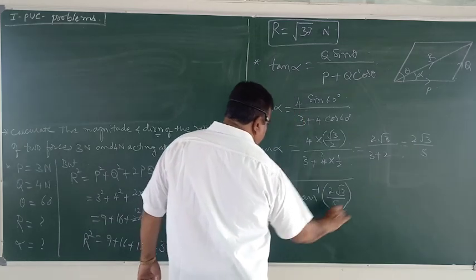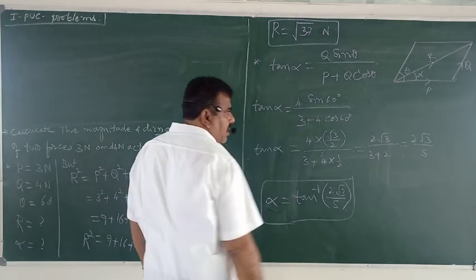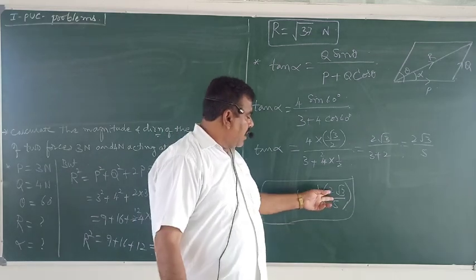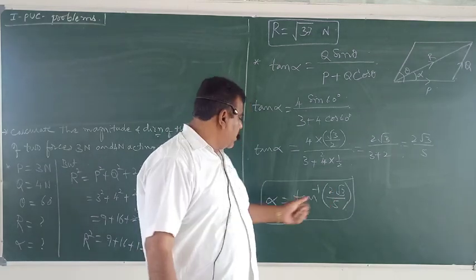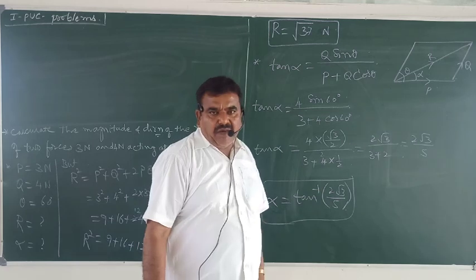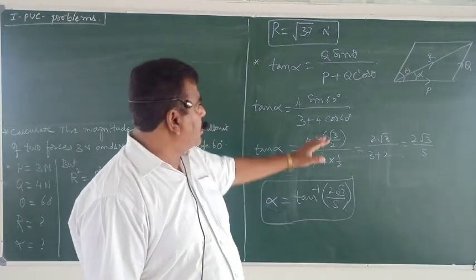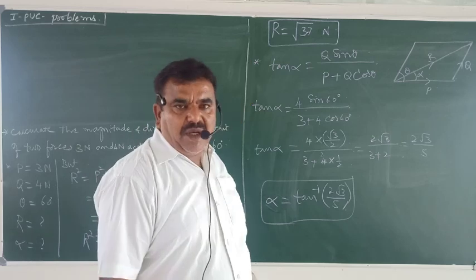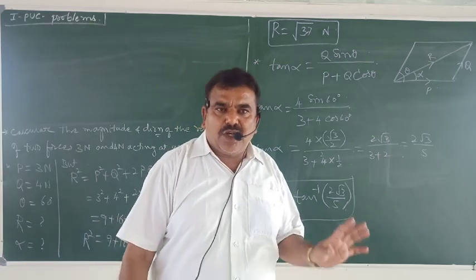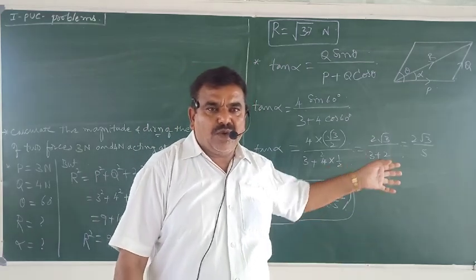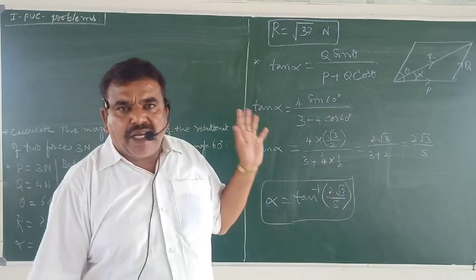If I simplify these things further using a calculator or log book, using log tables, I can find out directly the value of alpha in degrees. So this is how the problems appear in these chapters. You please go through all these things in detail.